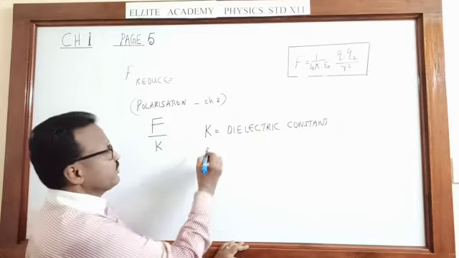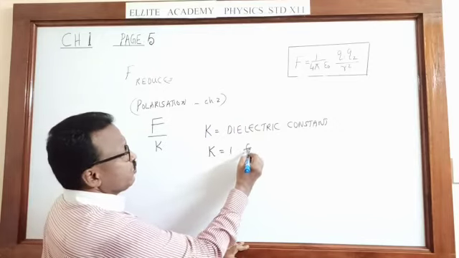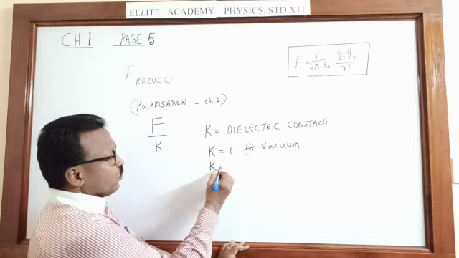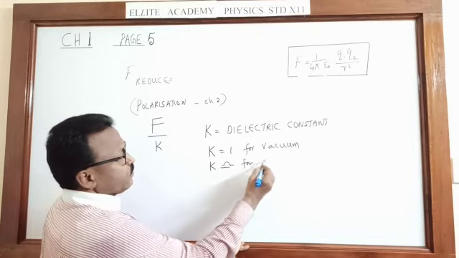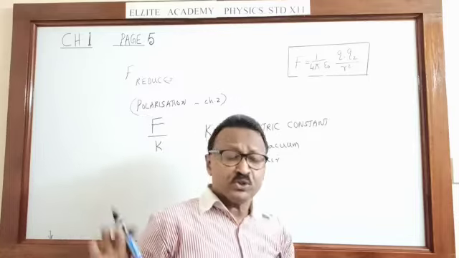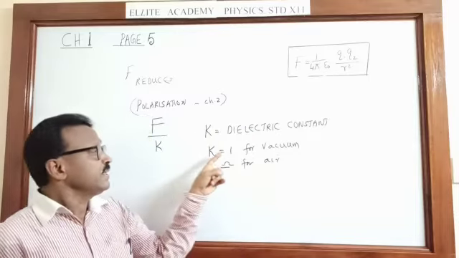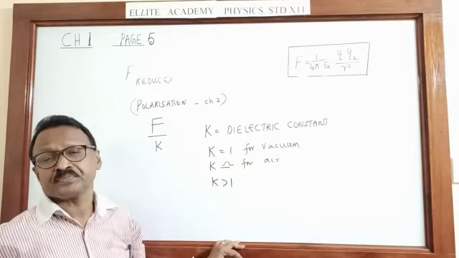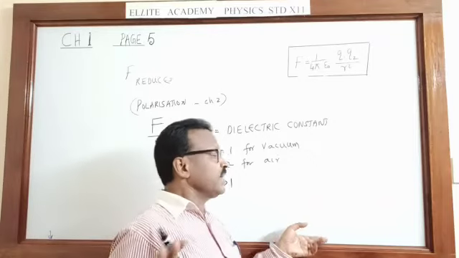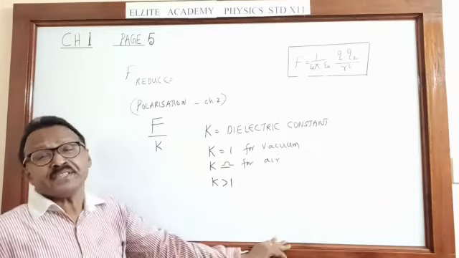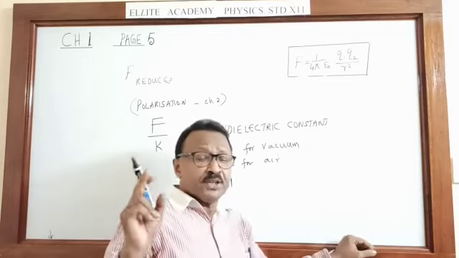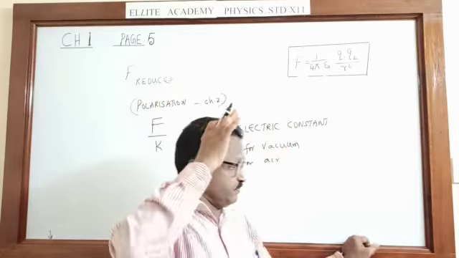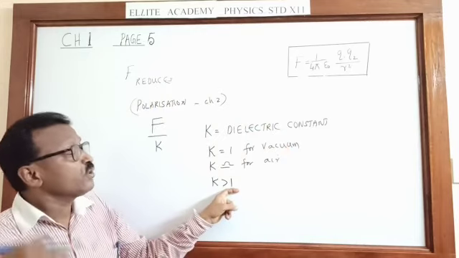Now, what are the values of K? By definition, K is going to be 1 for vacuum. K is almost 1 for air also. So most of the problems will be solved for air or vacuum, where our K doesn't come at all. Any other medium, K is greater than 1. So what is the dielectric constant? Dielectric constant is more than 1, just like our refractive index. When we study light, we see refractive index is 1 for air or vacuum. Any other medium, it is more than 1. Similarly, K is more than 1 for any other medium.